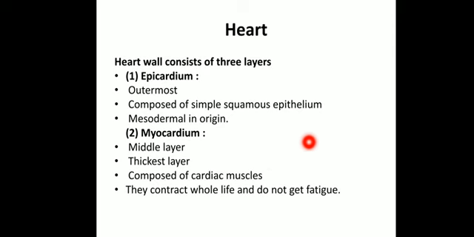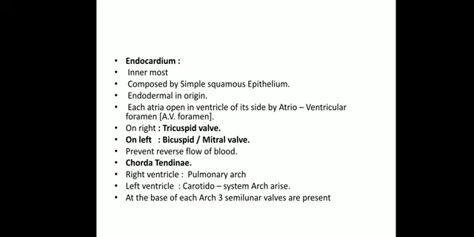They contract for the whole lifetime but do not get fatigued. These muscles carry out very fast contractions. The last one is the endocardium. It is the innermost layer, and again mainly composed of simple squamous epithelium. So the outer epicardium is made up of simple squamous epithelium, while the endocardium, the innermost layer, is also made up of simple squamous epithelium. But the difference is that the epicardium is mesodermal in origin, while the endocardium is endodermal in origin. Okay, that was about these 3 layers.